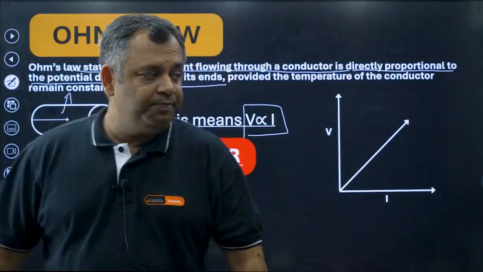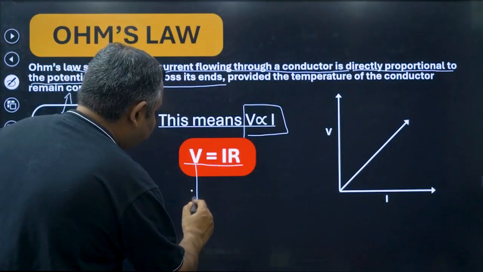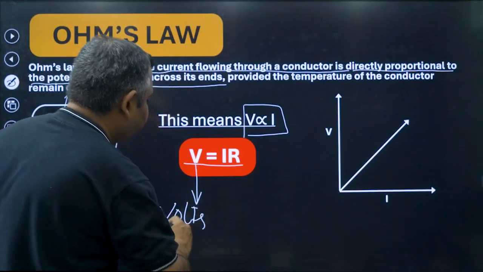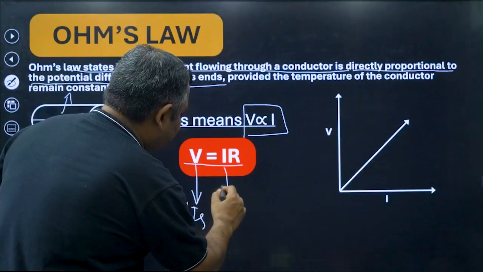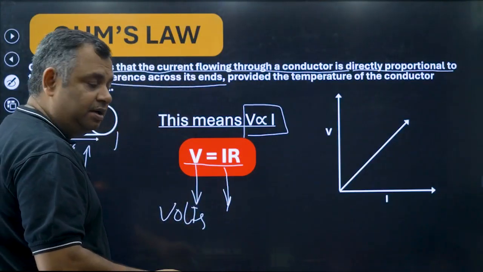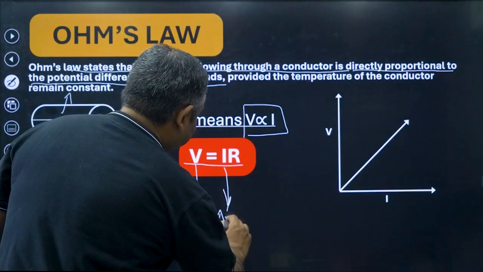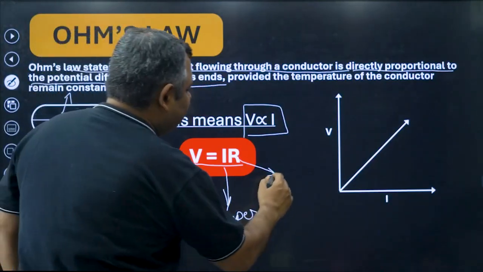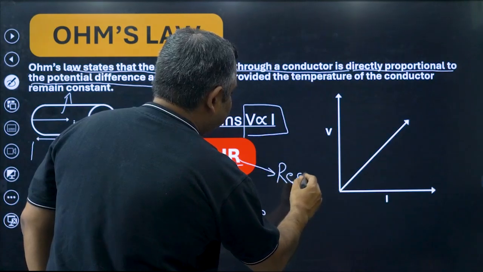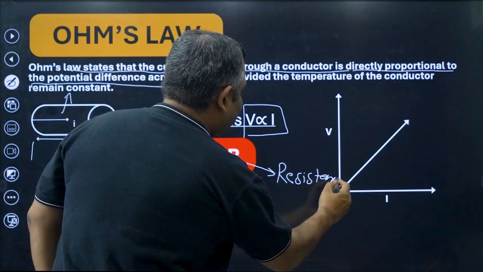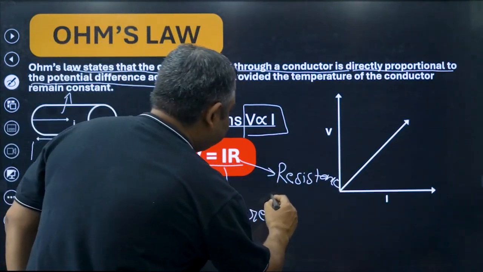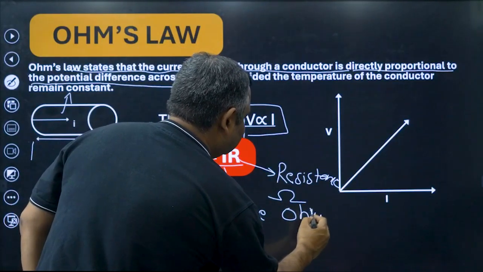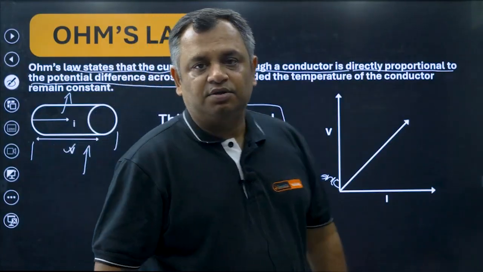So what is V here? V here is potential difference and its unit is volts. I is the current and its SI unit is ampere. And R is the resistance. And we know that resistance SI unit is ohm. We write it as ohm.